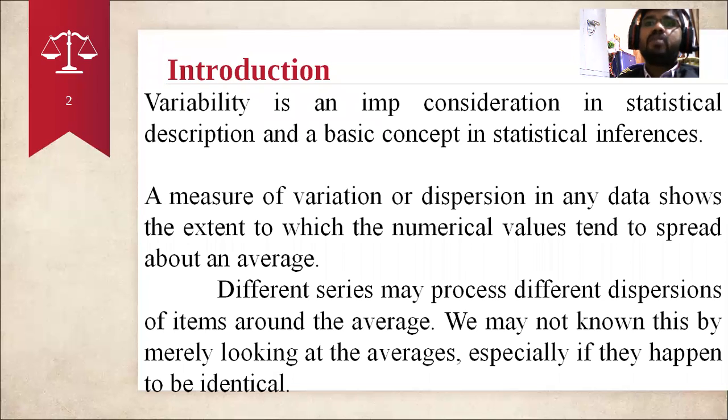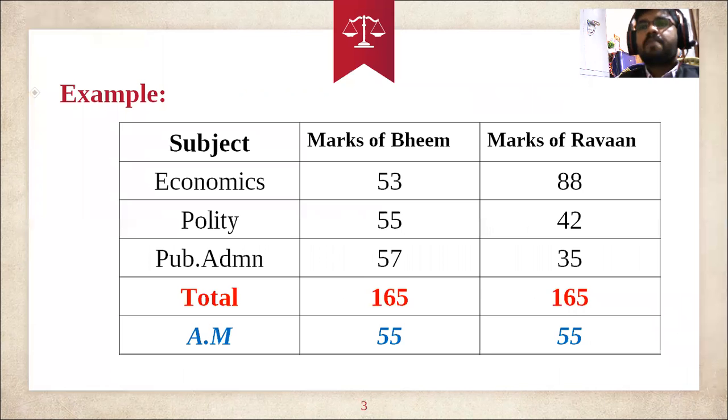especially if they happen to be identical. For example, sometimes the mean value is the very same for two persons. So I'm going to show how it can happen. See the next slide. For example, if you take into account the BA section, the subjects we have taken are economics, polity, and public administration.